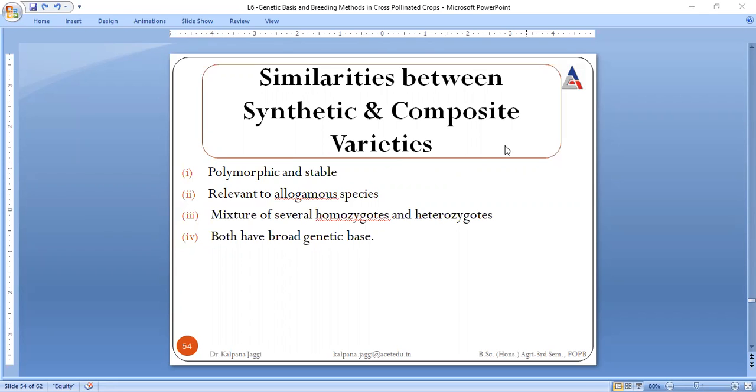They are relevant to allogamous species, that is, cross pollinated species. This consists of a mixture of homo and hetero, and the more the variations, the more adaptable they are to different environments. Just always remember, more variations, more adaptability, right?